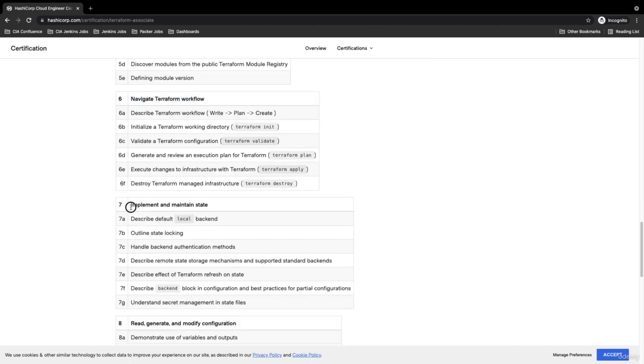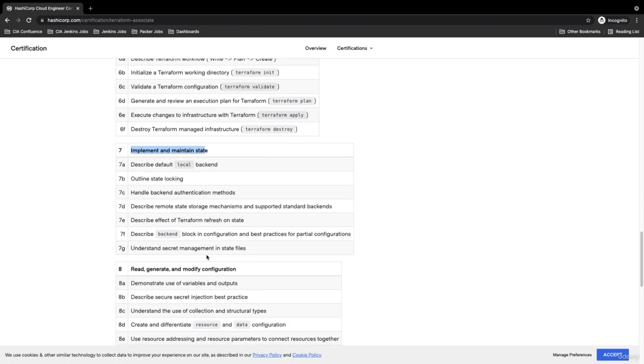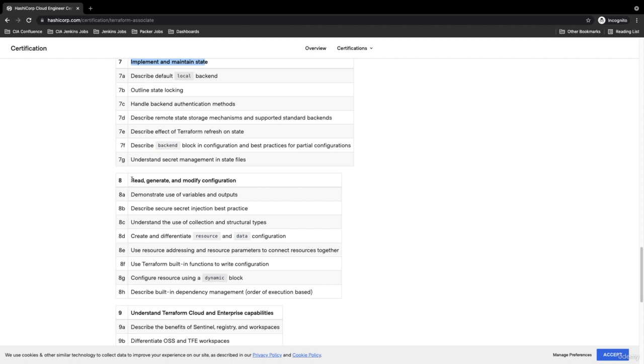Then there is another important topic, the implementation and maintenance of the state file. For now, you can understand Terraform state files are the database of Terraform. You will learn about the implementation of these state files and the maintenance of these state files. Then there is the eighth topic, which is read, regenerate, and modify the configuration.